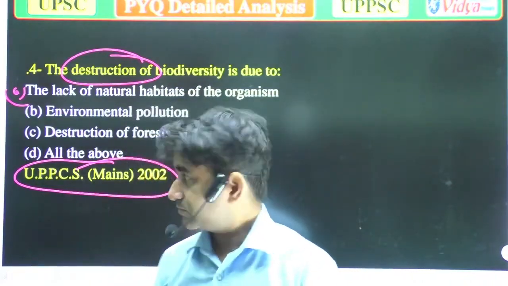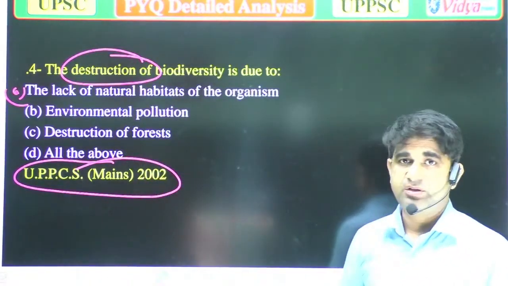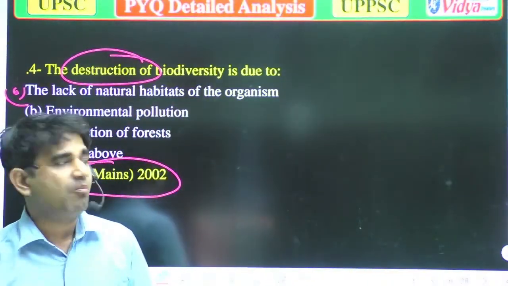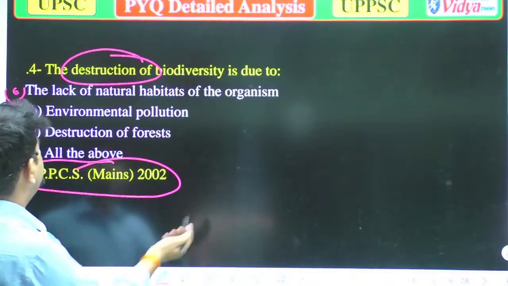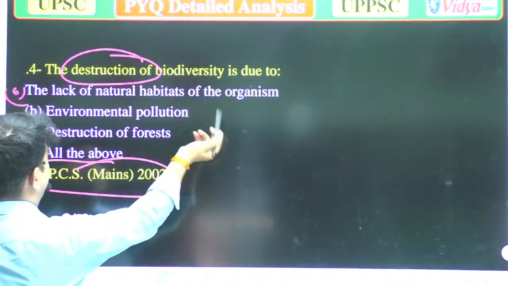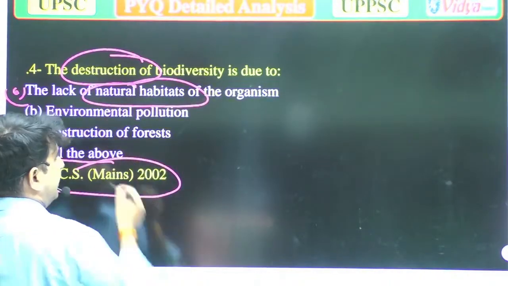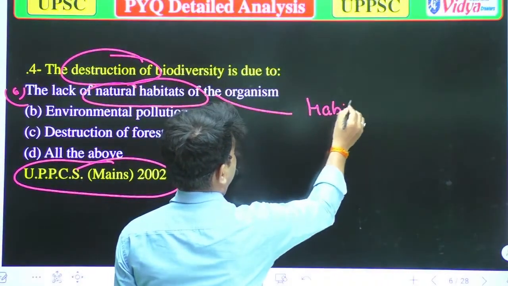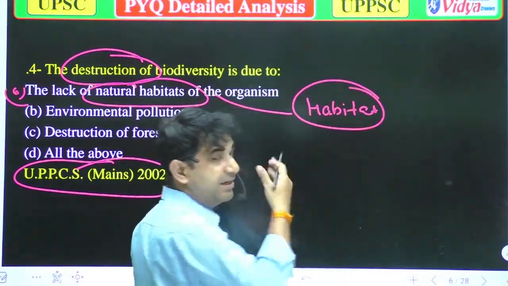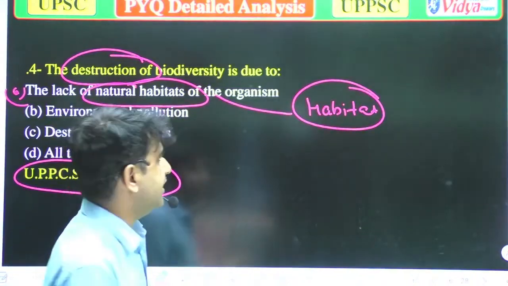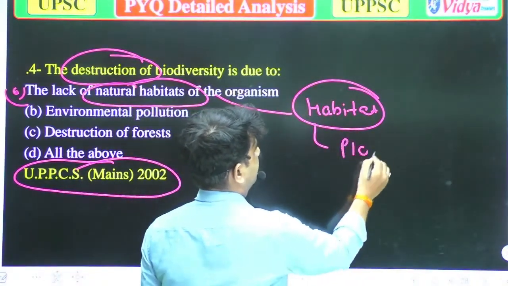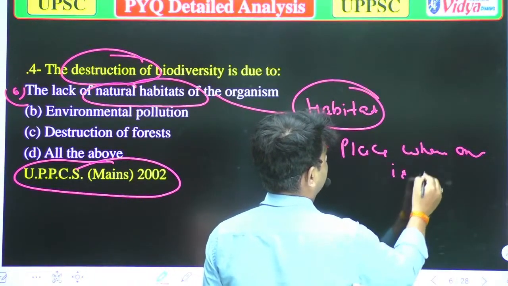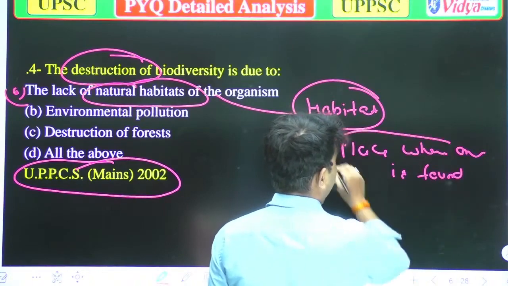So the destruction of biodiversity, as I'm saying, how can biodiversity be destroyed? First thing, the lack of natural habitat of organisms. It's also important, because what is habitat? The term habitat indicates the place where an organism is found, that is known as habitat.